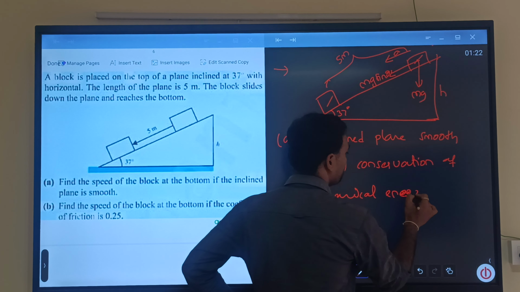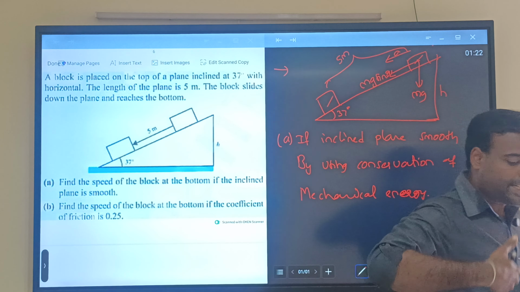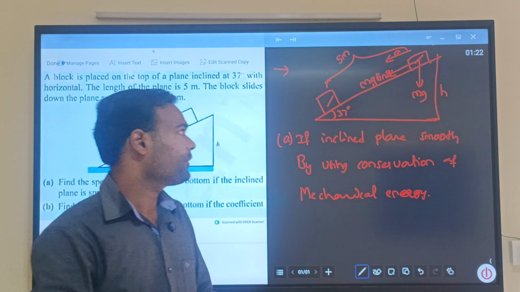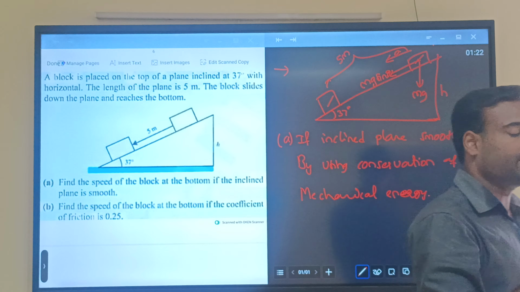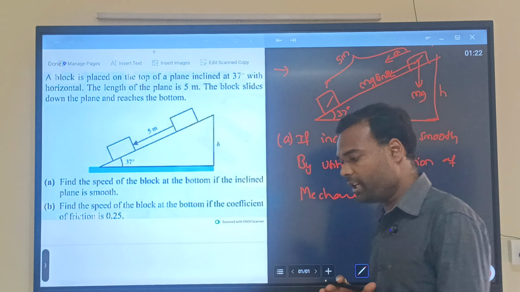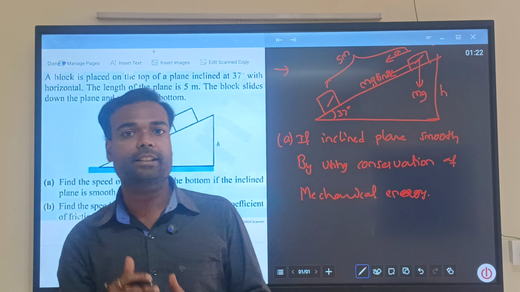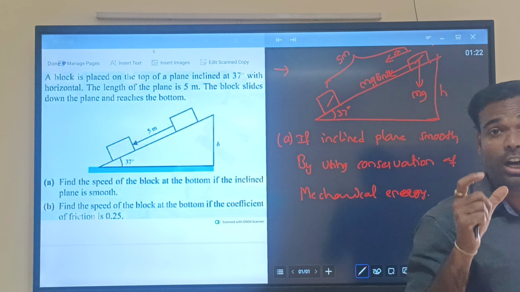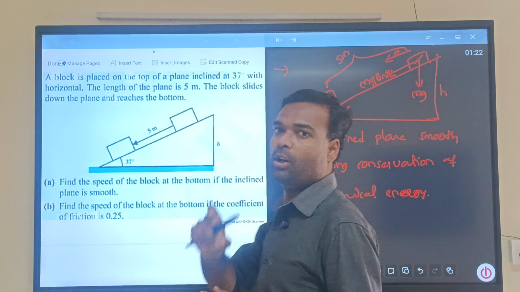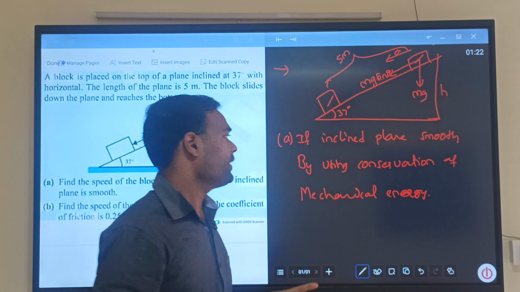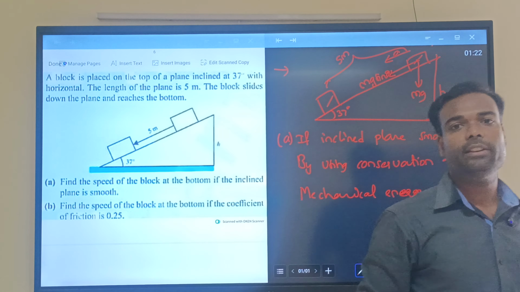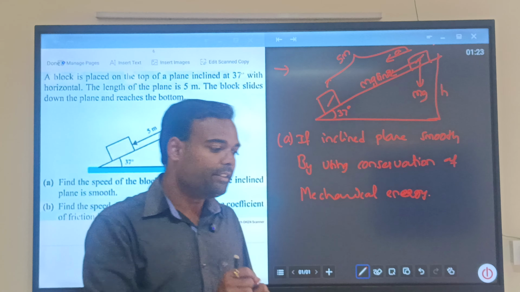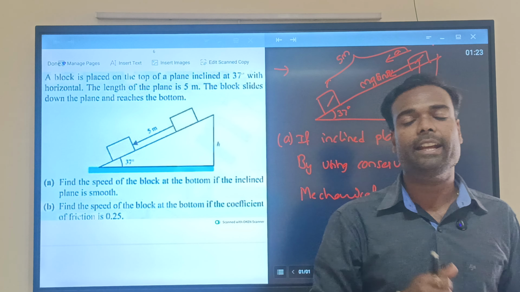And here understand one most important point: the external force which makes my object move is only gravitational force. Normal force, all are internal forces which are negligible here, not negligible, but we are not considering them. And here the only external force acting on my block to move it from top to bottom is gravitational force. And we know that gravitational force is a conservative force. And if it is a conservative force, we can use conservation of mechanical energy.